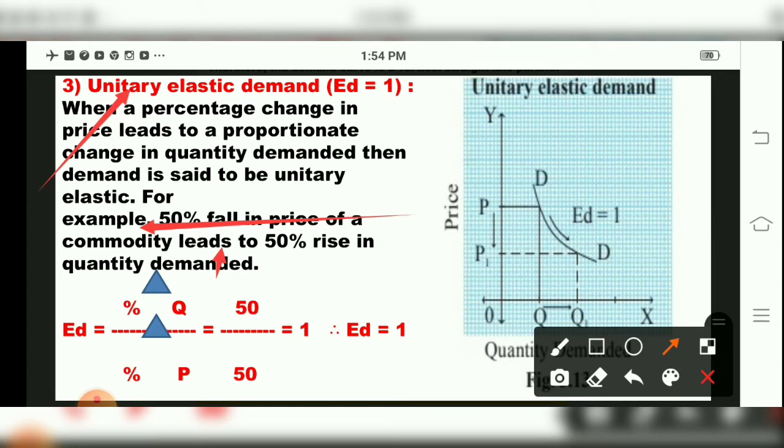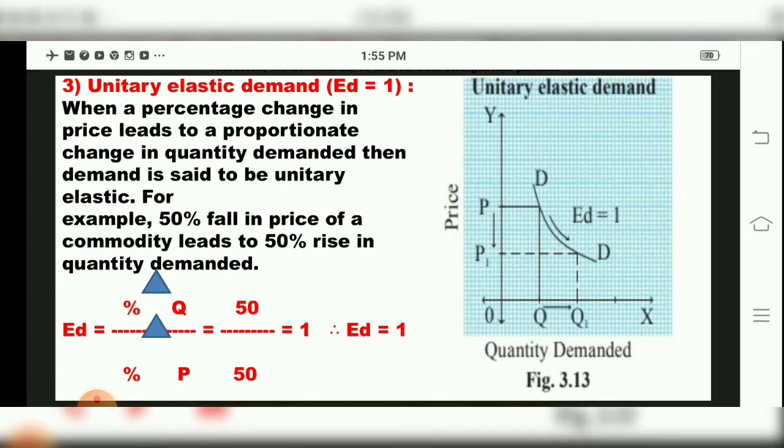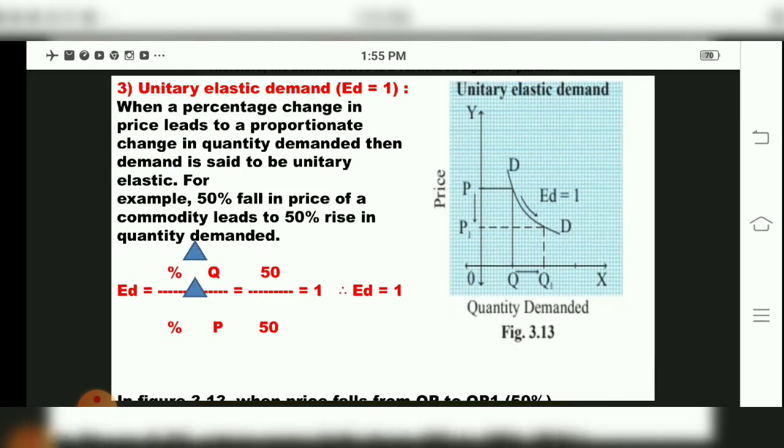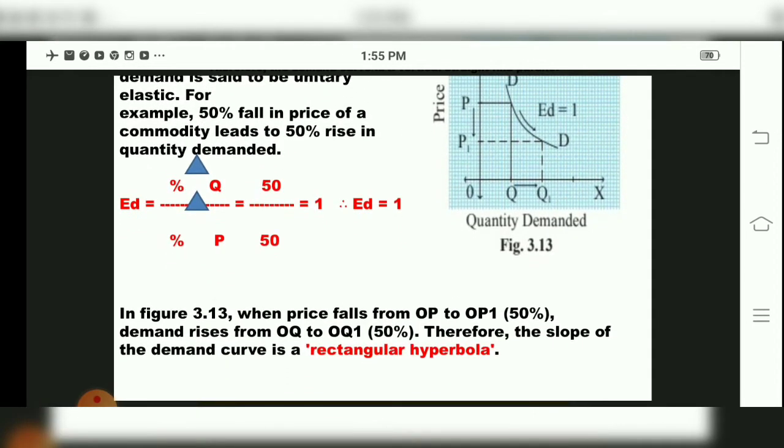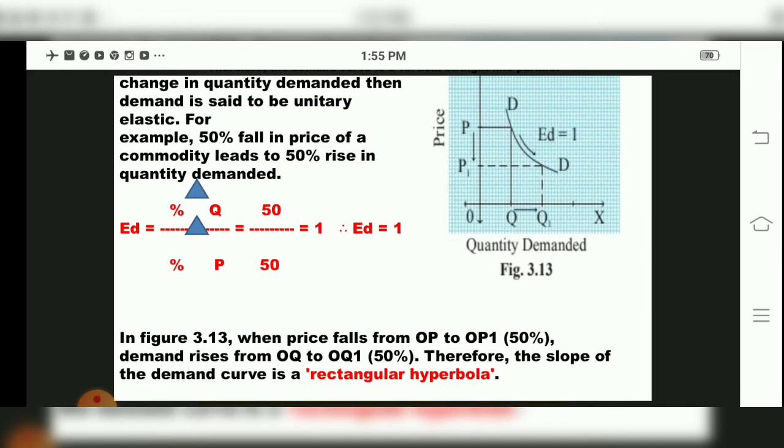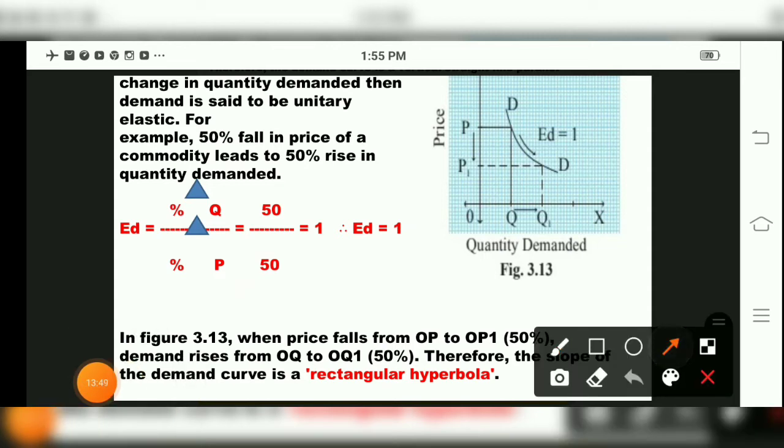See, percentage change in quantity demanded divided by percentage change in price. Suppose the percentage change in quantity is 50 and price has changed by 50, then 50 divided by 50, ED is equal to 1, children. Therefore for the third, unitary elastic demand, we have ED is equal to 1. And see what this figure tells us, that it is a rectangular hyperbola, children.